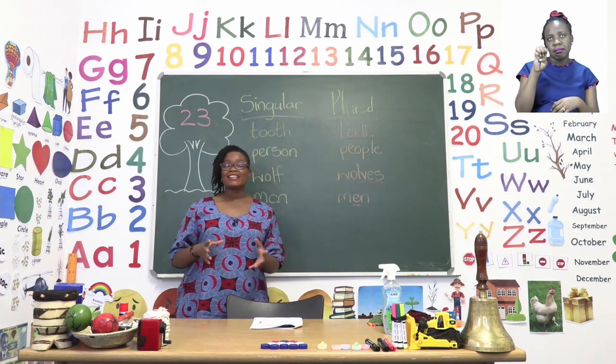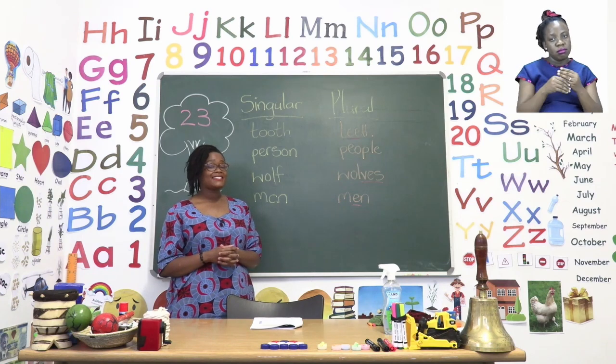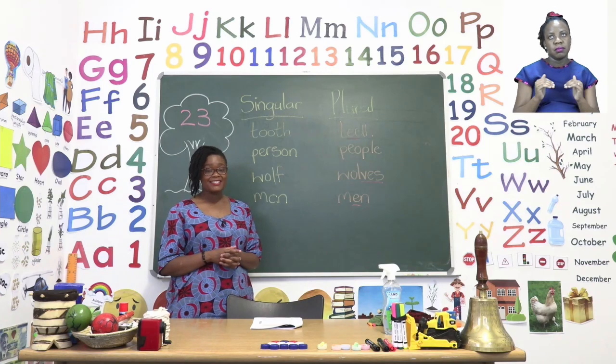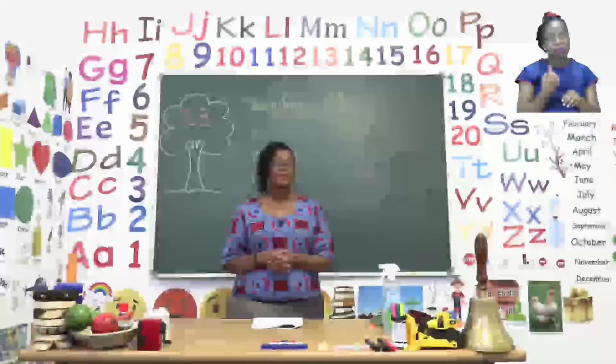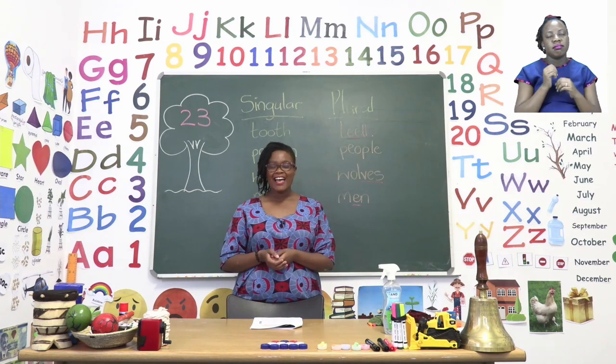So I'm sure you can go ahead and finish the first part of your exercise by yourselves. Let's now take a look at the second part of the exercise. Now, for the second part of the exercise, it's asking you to read the text of the words in brackets and change them into plurals. So, once you do that, boys and girls, you will know that all of it will be correct. Take your time with this one. You're going to do it by yourselves. Make sure that you have the correct spelling of each and every word. I'll see you when we're done after the advert break.